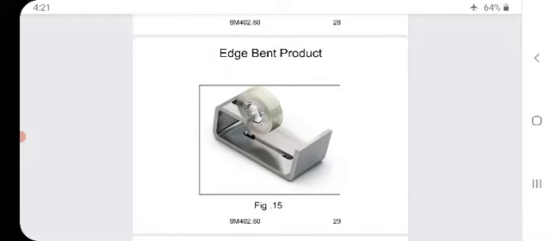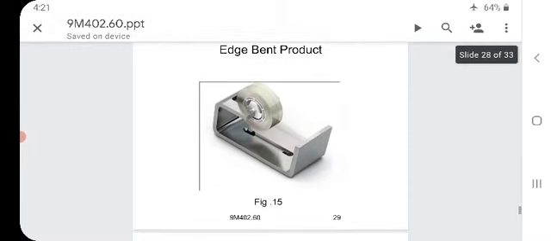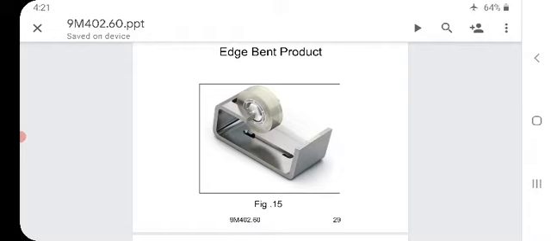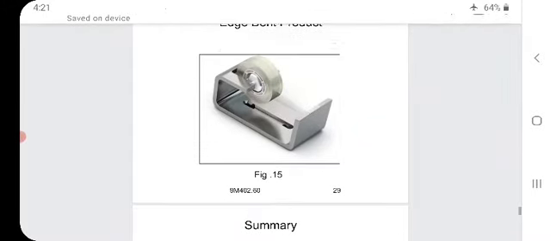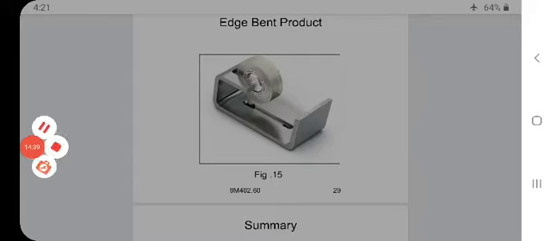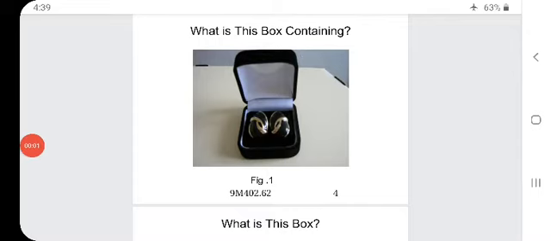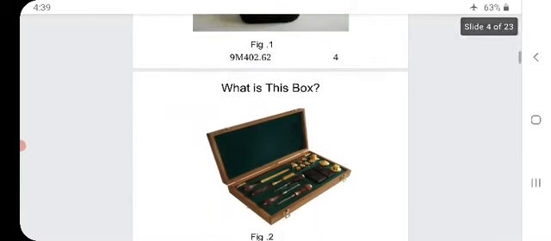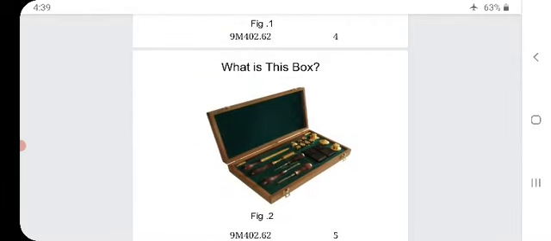Edge bend product. This product you will see mainly in gift shops, that is the example of an edge bend product. What is this box containing? You will see the earrings in the box. So, what is this box? Is it the tool kit?